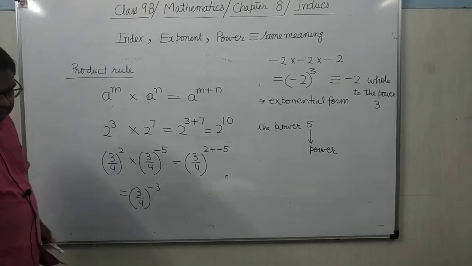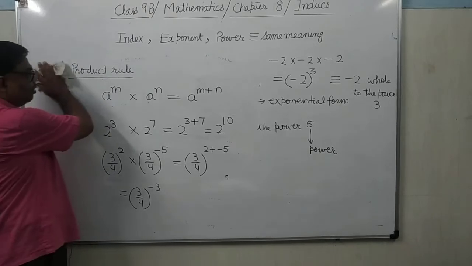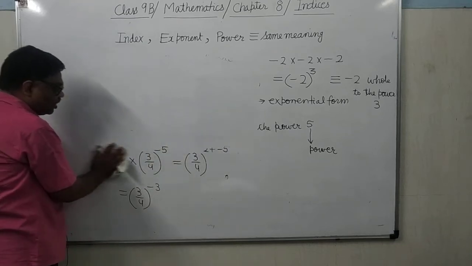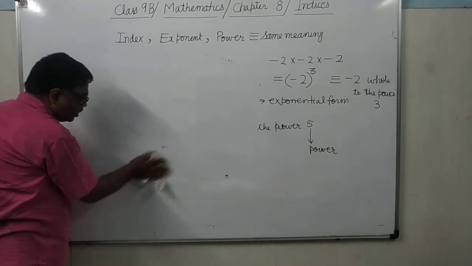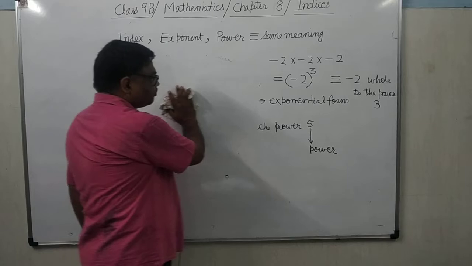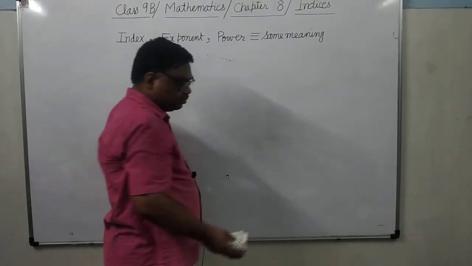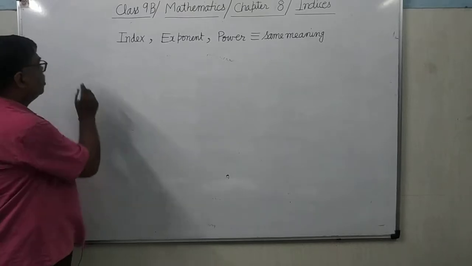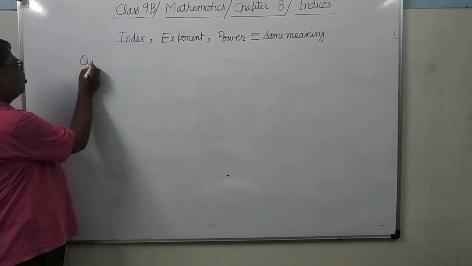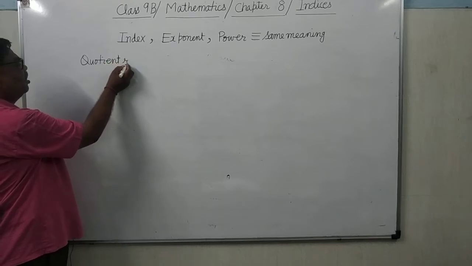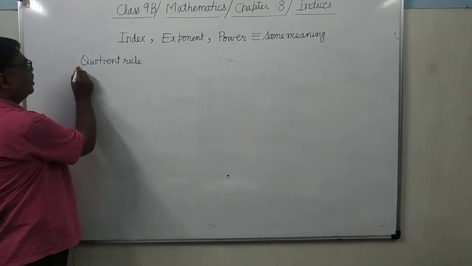Then there is one more rule, the quotient rule, meaning division of exponential numbers. It's clear?